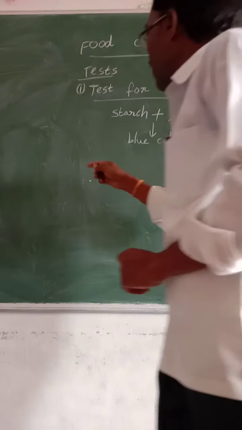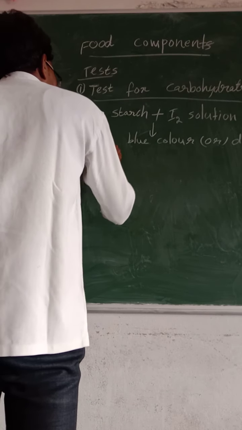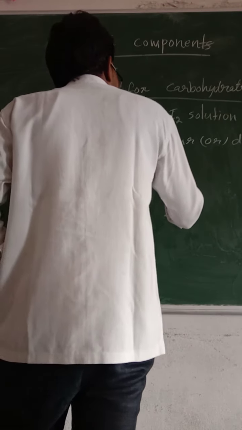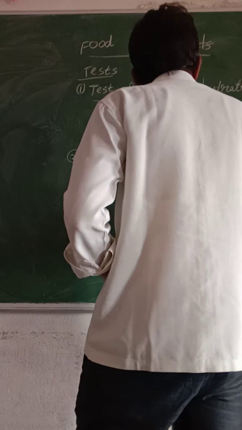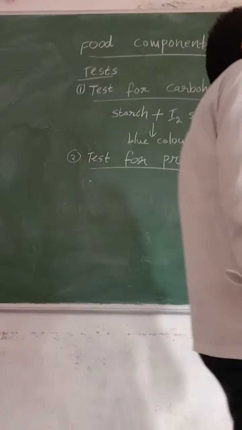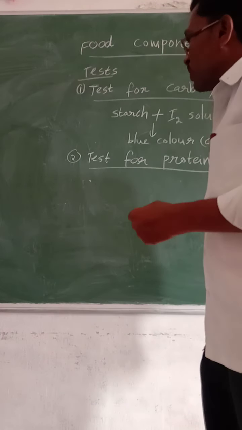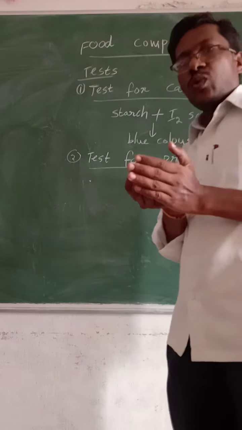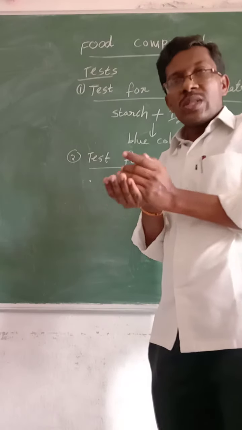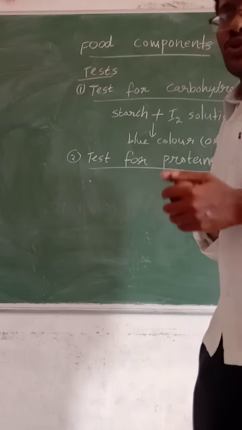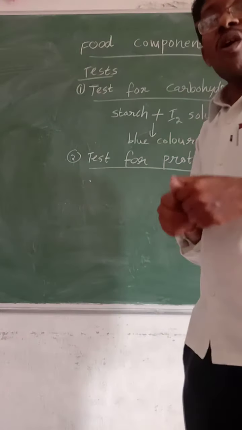Next, test for proteins. Which test to use to identify the proteins present in our food content? So how do we add to our food content which has protein? Yes, alkali solution, that means hydroxide solution, maybe sodium hydroxide solution and then copper sulfate solution.